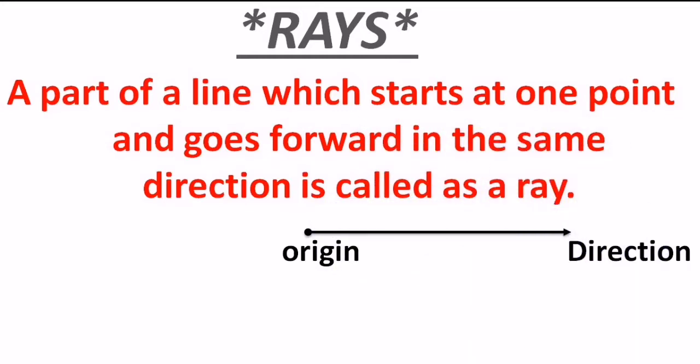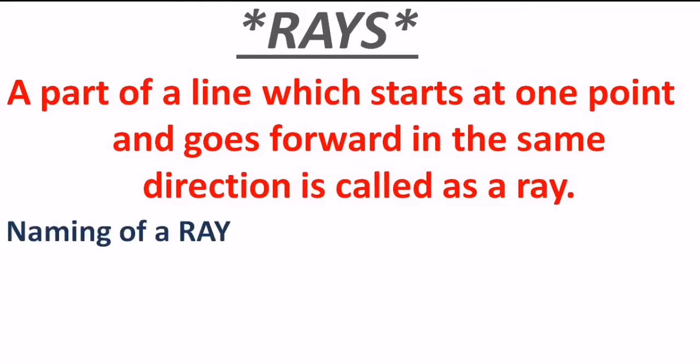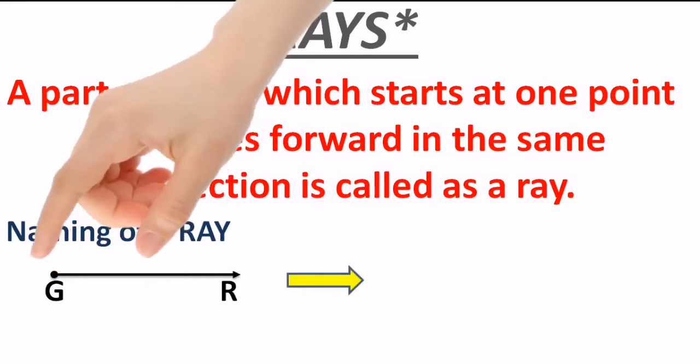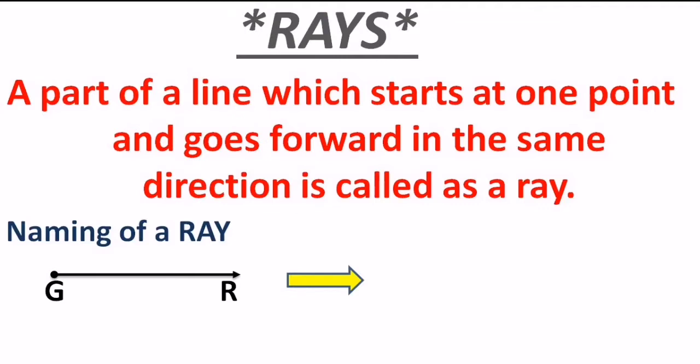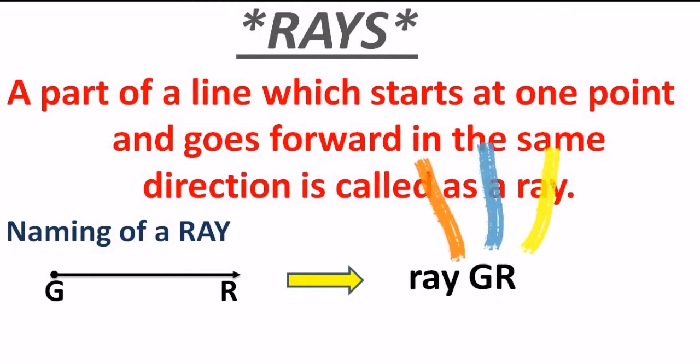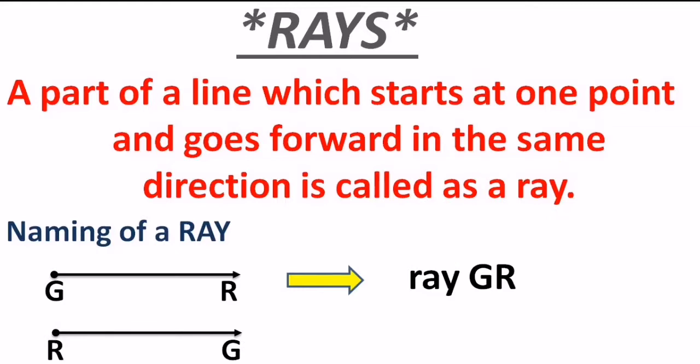The name of the ray is what we have to take care of. Usually the name of the ray is always written with the origin first. Presently the ray that you are looking at on the screen is nothing but the ray JR. And the second ray that you are looking at on the screen, that's your turn. Whatever the name of the second ray is, you can imagine or estimate, you have to write it in the comment section below. I'll be waiting for that.